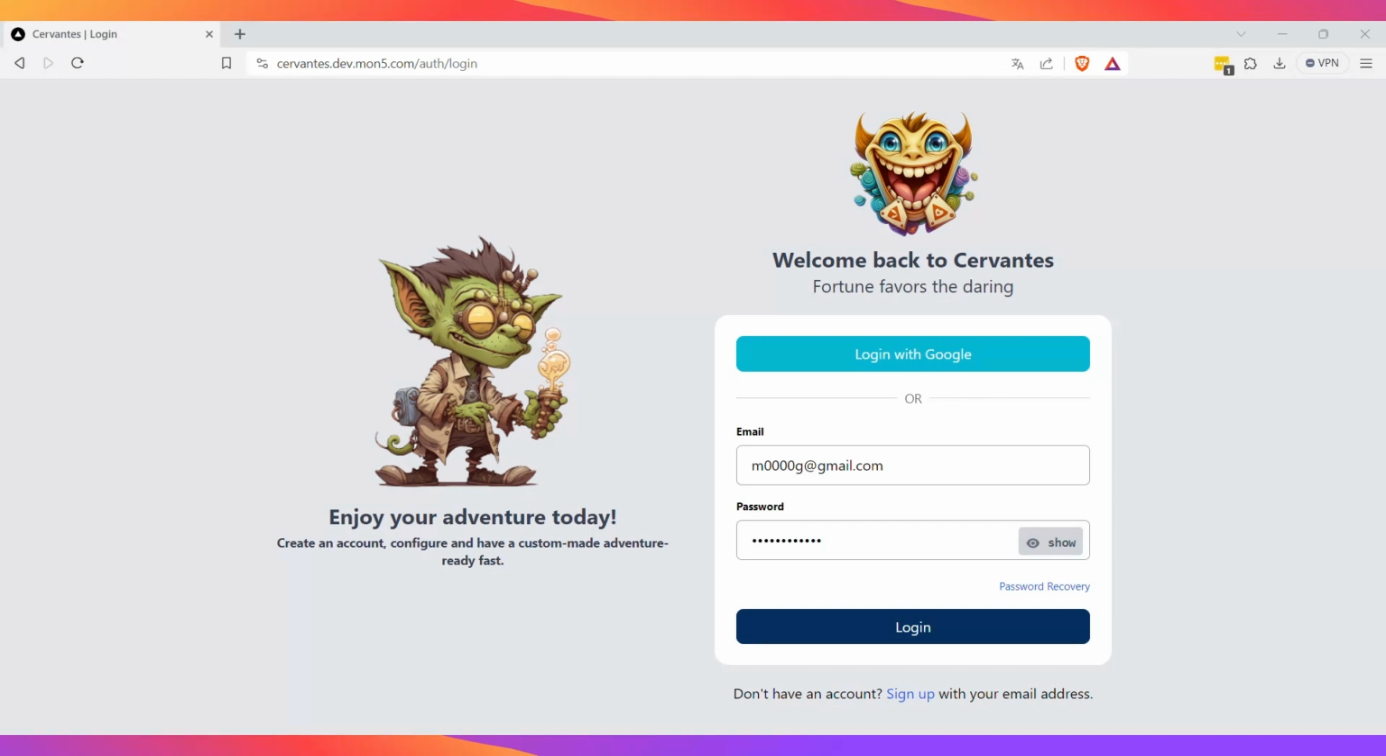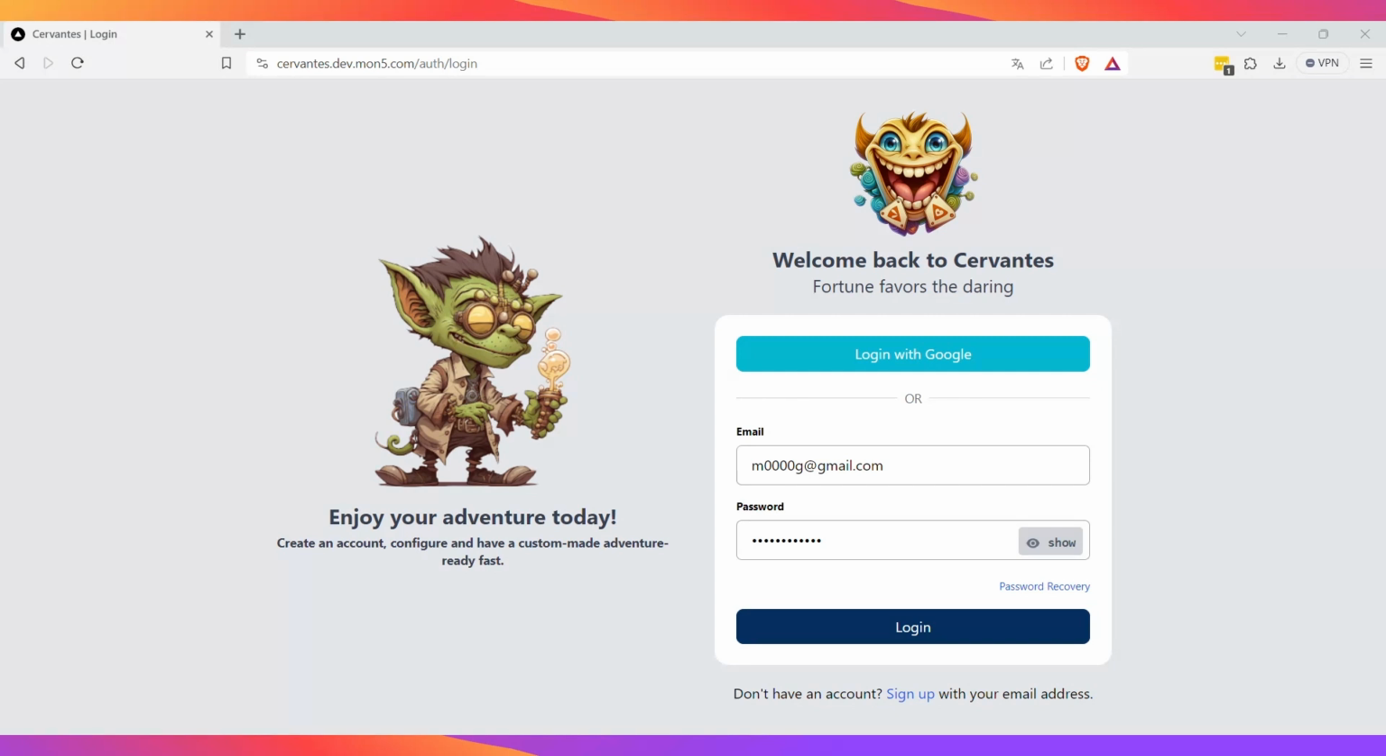Cervantes is an AI one-shot generator. Do you know what a one-shot is? It's in role-playing games, for example, Dungeons and Dragons. A one-shot refers to a short standalone game or adventure that is designed to be completed in a single session, that are typically self-contained with their own settings, characters, and objectives, and do not require ongoing commitment for the players.